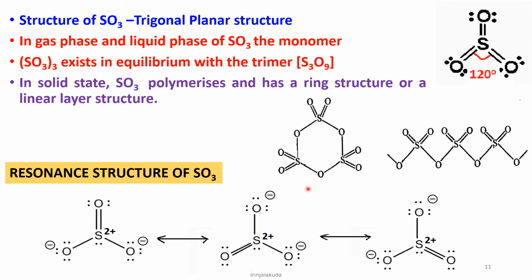In the gas phase, SO3 monomer exists in equilibrium with the cyclic trimer S3O9, but in the solid state, sulfur trioxide polymerizes and exists as a cyclic trimer or as a linear layer-like structure.